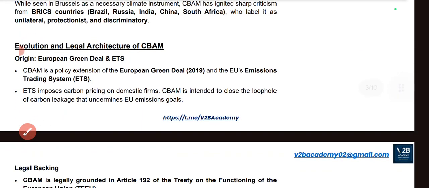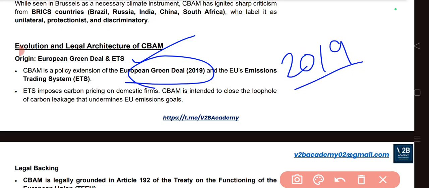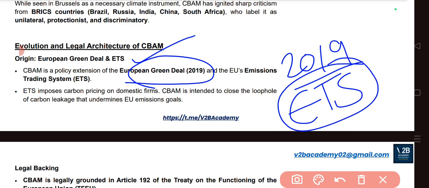If you look at the evolution and the legal structure of CBAM, its origin was in the European Green Deal and the ETS. This policy was an extension of the European Green Deal, which was brought in by the European Union in 2019, and the ETS, which is known as the Union's emission trading system.